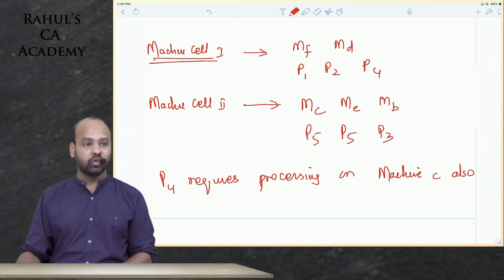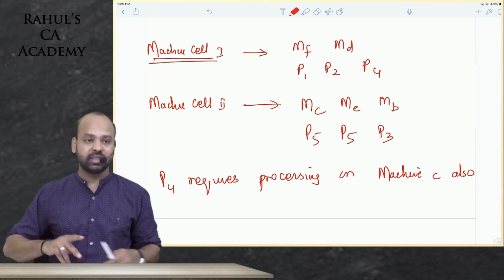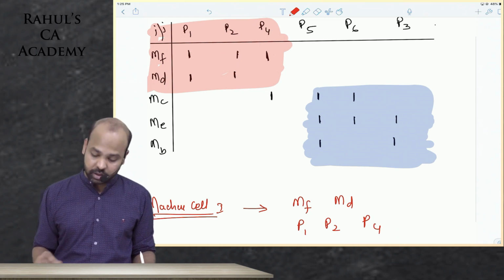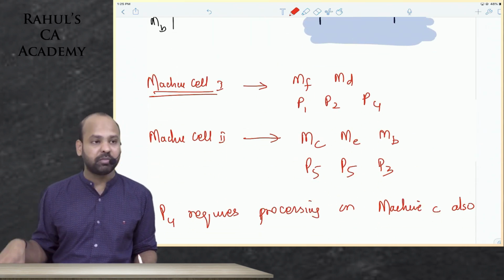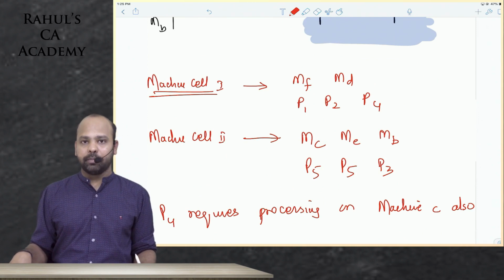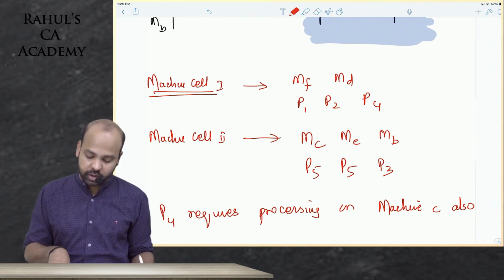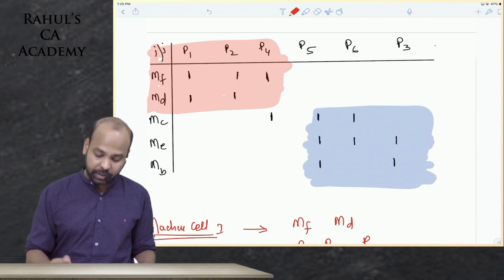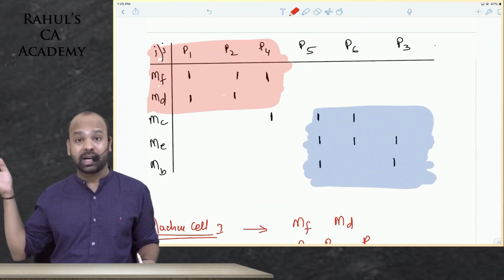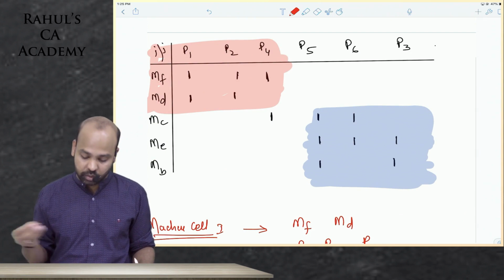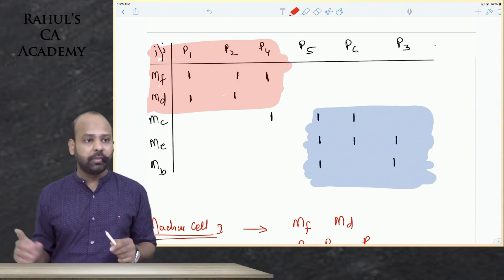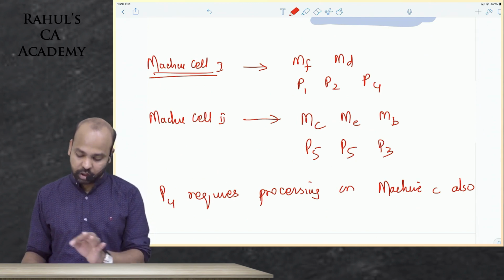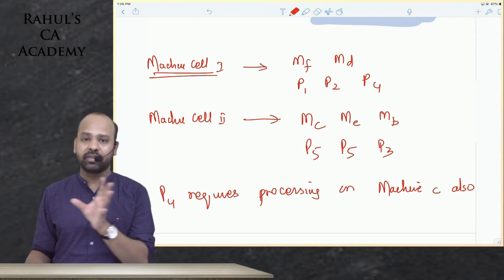You have formed two clusters, two groups, but there is a small overlap here. You have put part 4 as a part of machine group 1, but part 4 also requires processing on machine C. If I put machine C as a part of the first group, then parts 5 and 6 that belong to the second group require processing here also. So there will be overlap. So this is the answer that we have written. Here you will write that P4 requires processing on machine C also, so there will be some amount of intermovement.